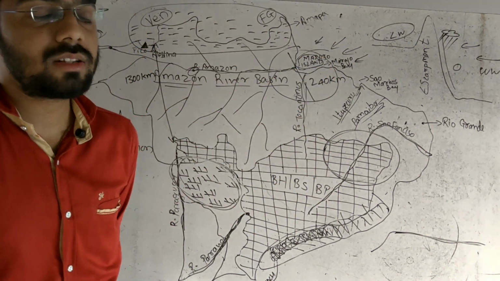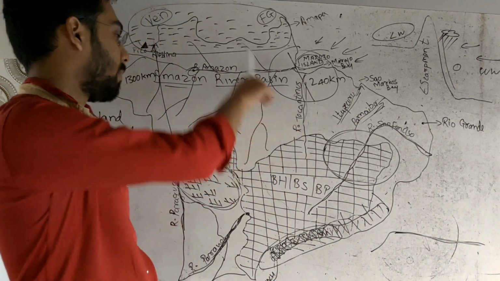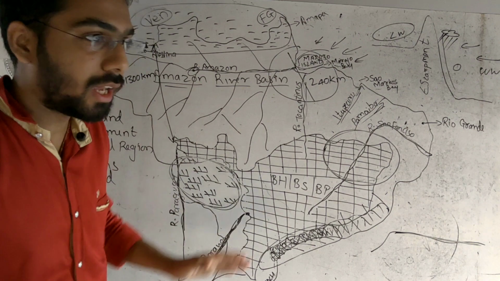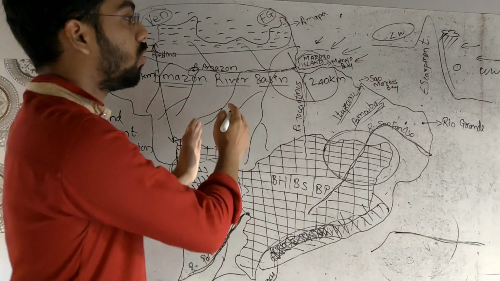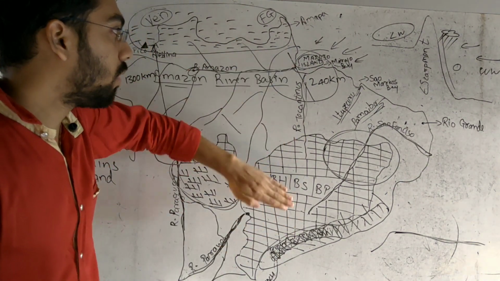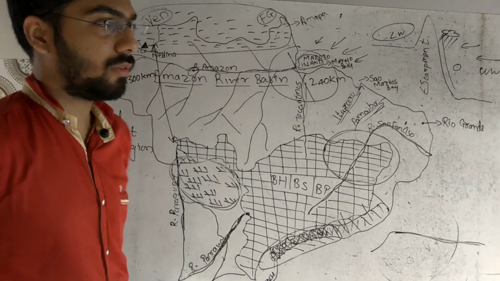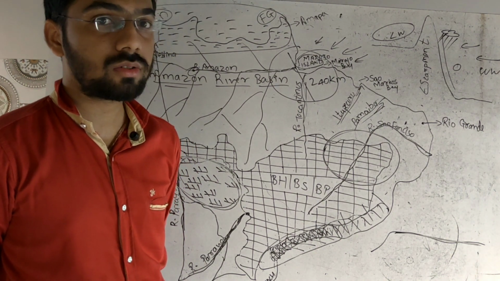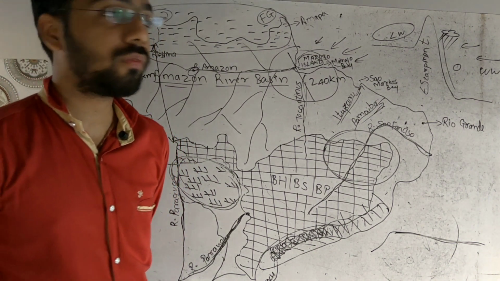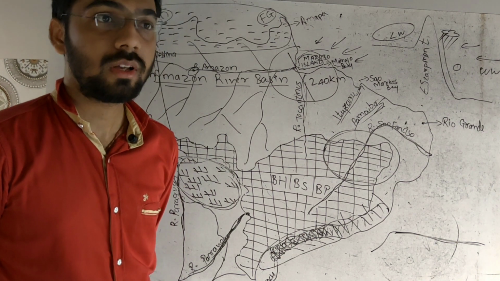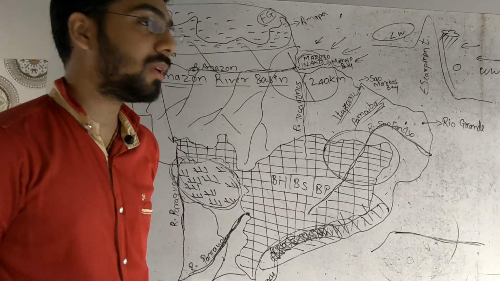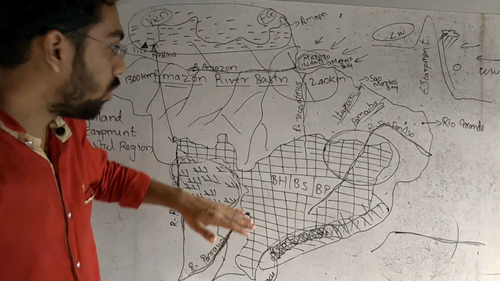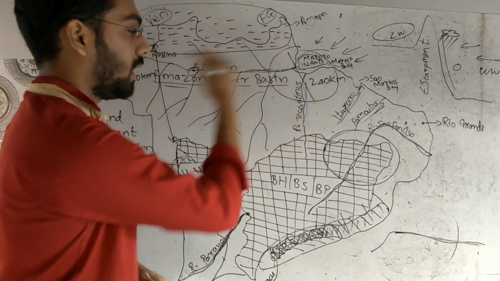So what happened is that as it is sloping towards the northern side, many tributaries of river Amazon start from the terminal position of the Brazilian highland, and it is making many waterfalls. It slowly moves towards the south, and the river flows in the southern direction and meets the Amazon river basin. As it is moving towards the north, we can also realize that the slope of this area is not particularly steep. In some places it is steep, and in some places the slopes are not particularly steep. So what happened? The river flows gently, making a plain in this area.